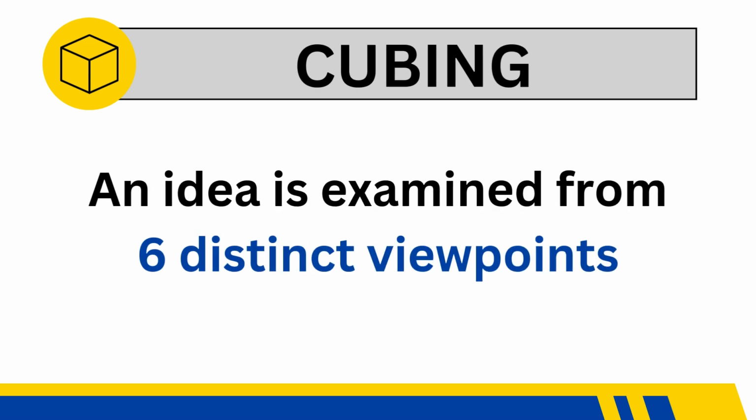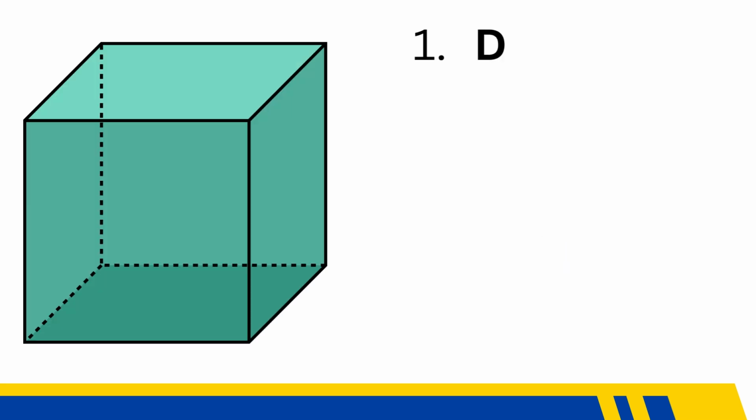Now let's move on to the next one, which is cubing. In cubing, an idea is examined from 6 different viewpoints. Okay, so similar to the shape of a box or a cube, it has 6 different sides. So in cubing, there is one particular idea that you want to look into, and you actually ask yourself different questions to produce information about that particular idea.